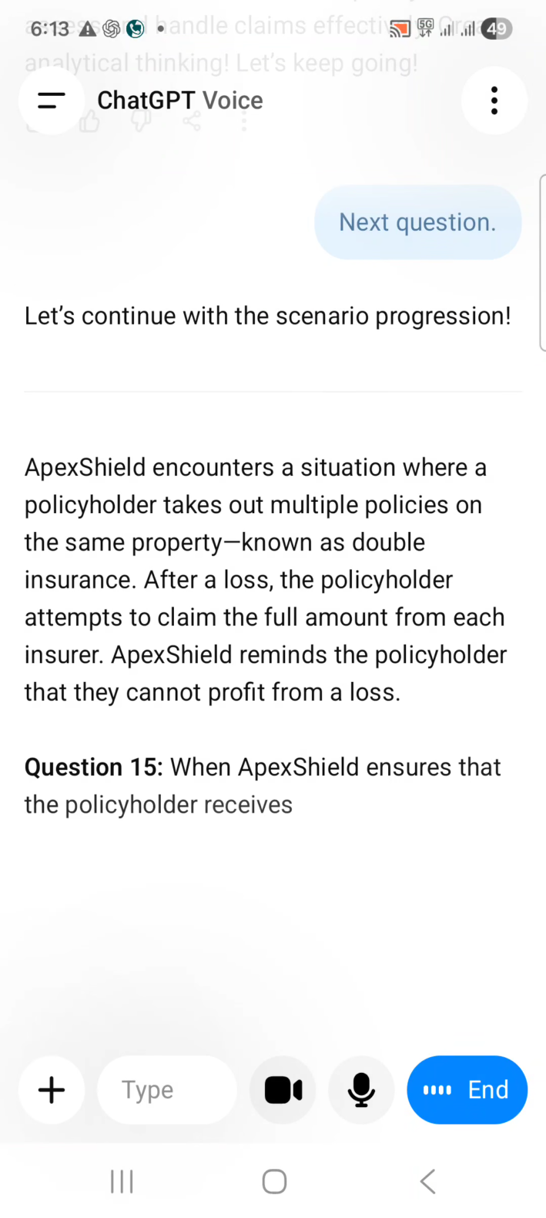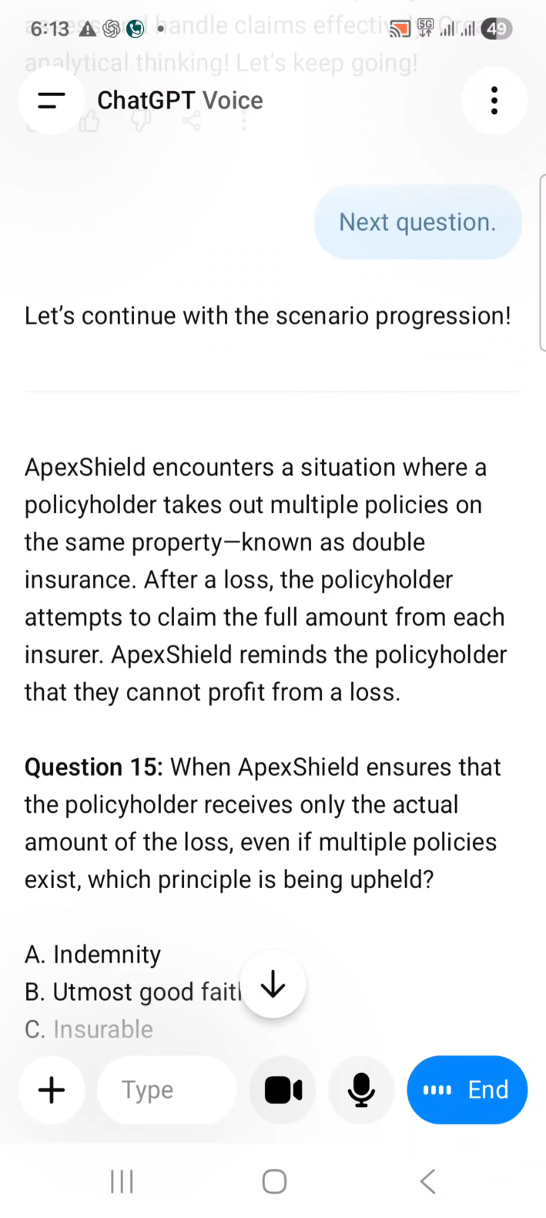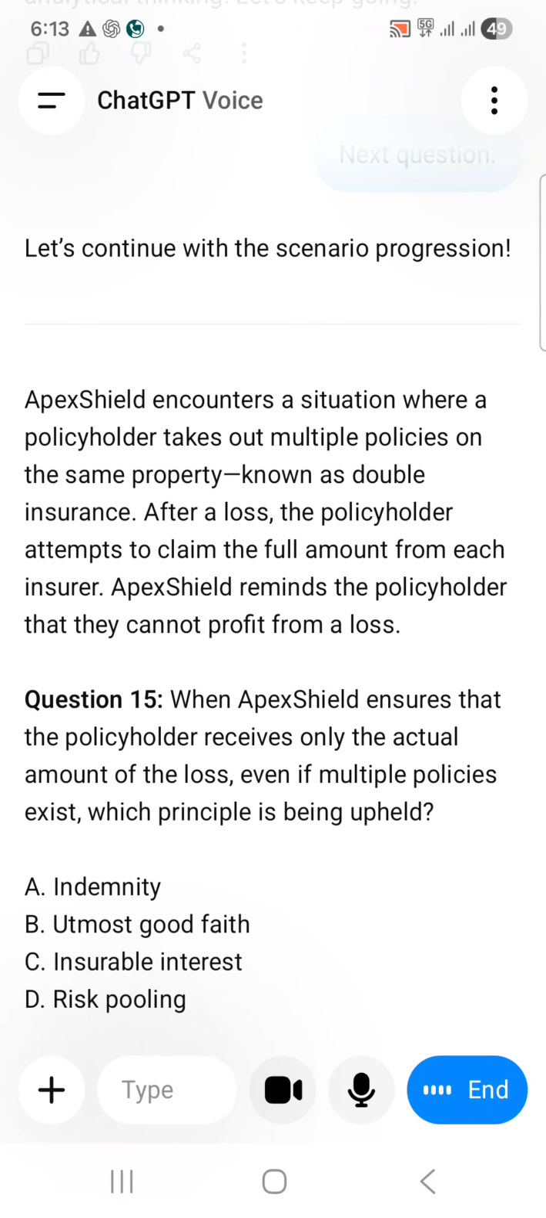Question 15. When Apex Shield ensures that the policyholder receives only the actual amount of the loss, even if multiple policies exist, which principle is being upheld? A. Indemnity. B. Utmost good faith. C. Insurable interest. D. Risk pooling.